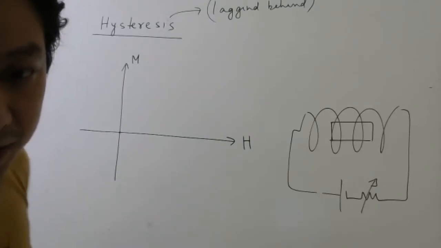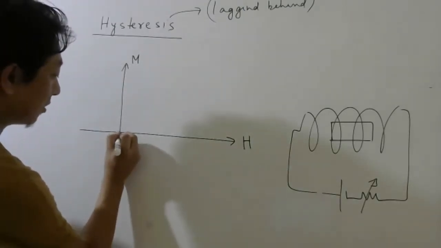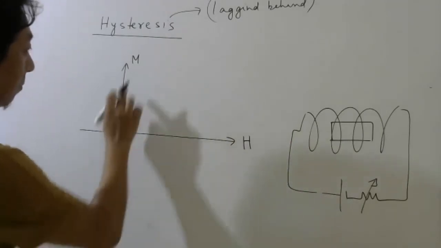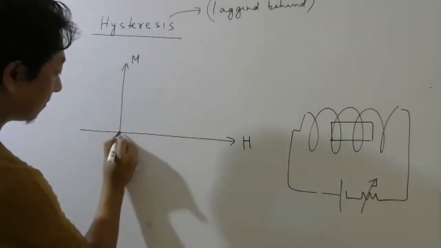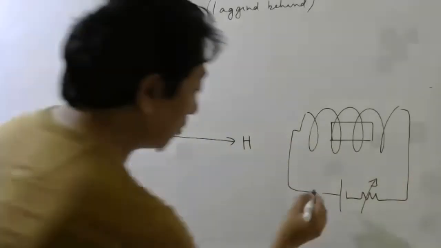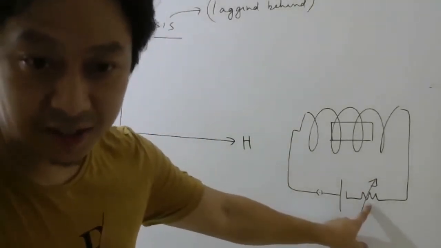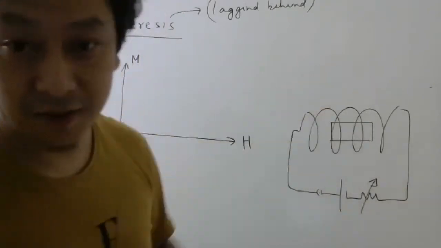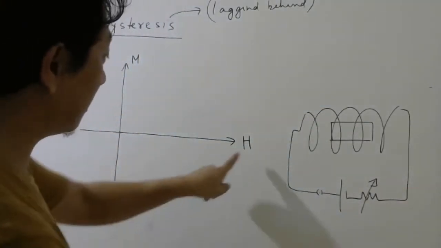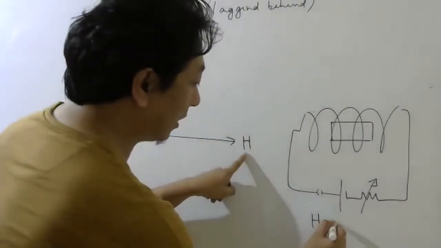It will be zero, right? Okay. So it starts with zero. So when H is zero, magnetization is also zero. Now let me close the switch. And using this variable resistor, let me increase the current. So as I increase the current, this magnetic intensity will increase.